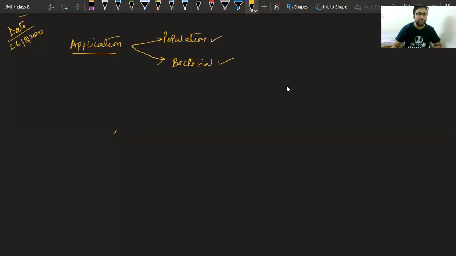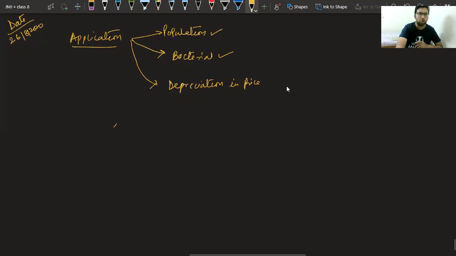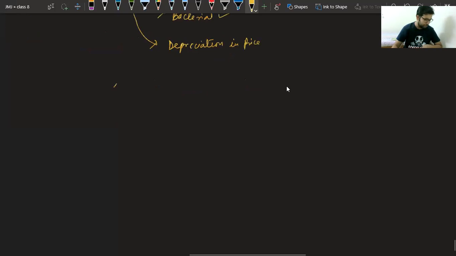The third one is finding depreciation in prices. Depreciation in price. Okay, you buy a scooter today. After 1 year, what will be its price? That is known as its depreciation. Okay, now let's start the first question on population. Example number 14.